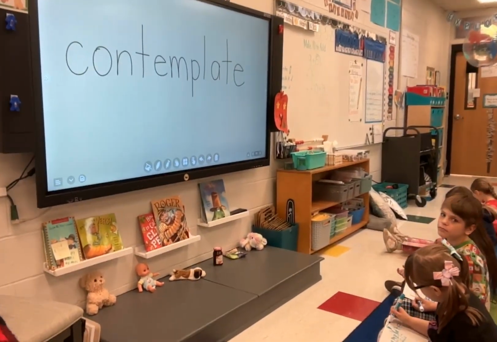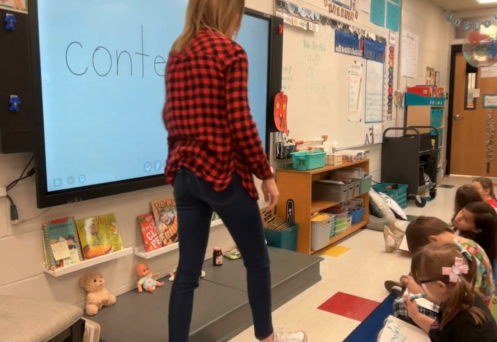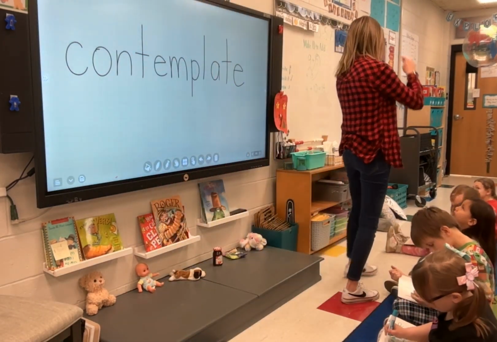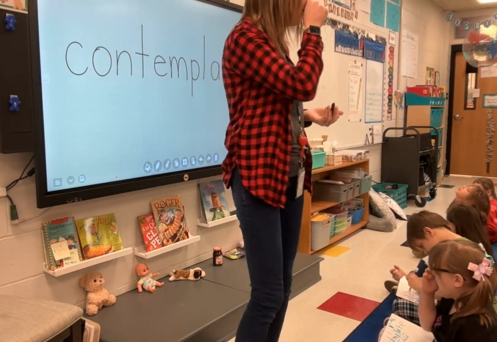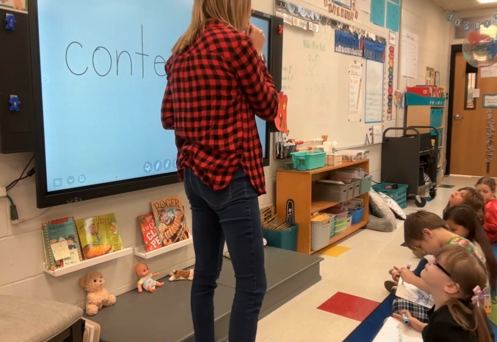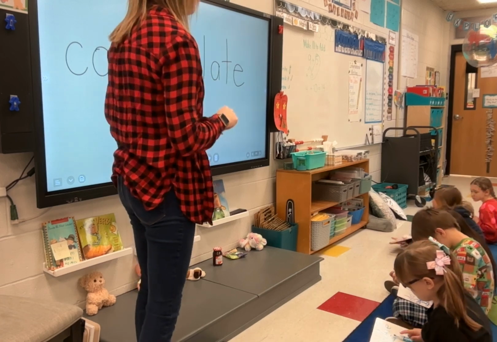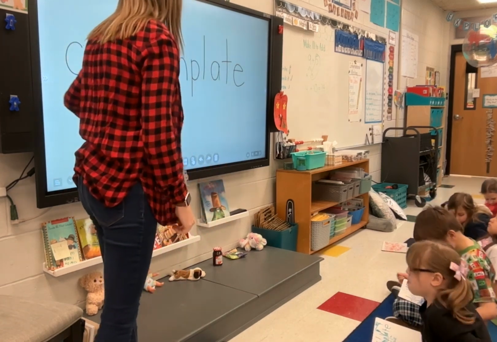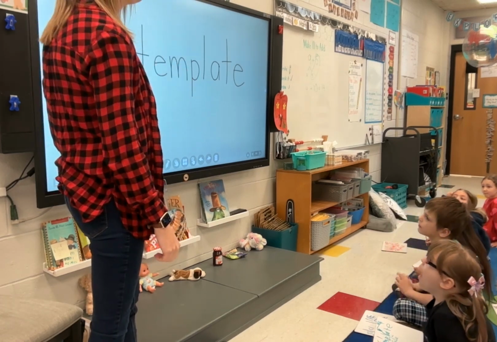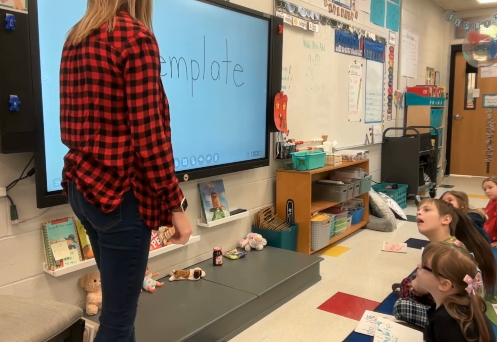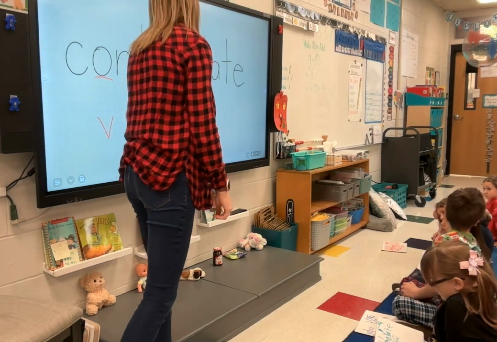All right, how's it going with this big word? Good. You think you've got it figured out? Yeah. It's a tricky one. I think I might have tricked a couple of you. All right, we're going to go over it. So can you put your markers down for a minute? Because I don't want you to miss anything. All right, we're going to look for the first two vowels. The first vowel is O. Underline and label. The next vowel is E. Underline and label.